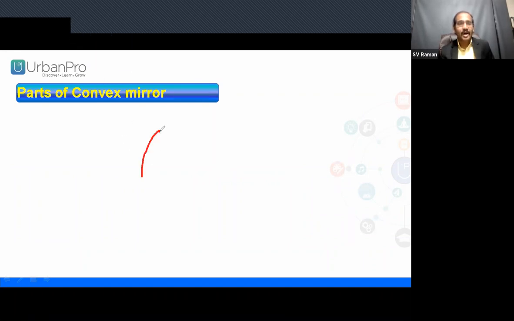Next, we will see what the parts of a convex mirror are. What is a convex mirror? Bulged outwards as a reflecting surface, bulged inwards as a coated surface, we call it a convex mirror. Now, the length of the mirror, M to N, this length we call the aperture.